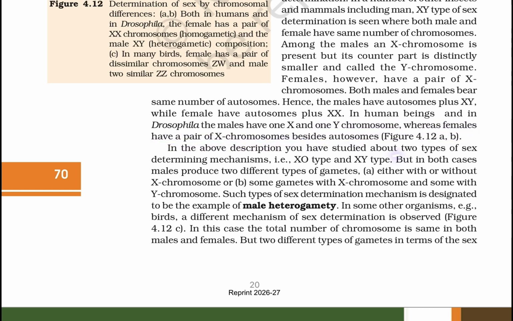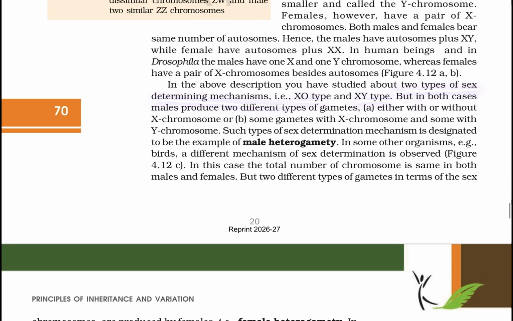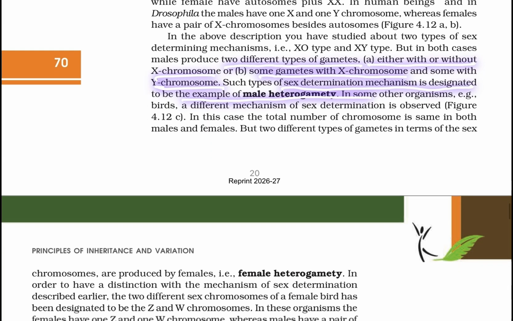X chromosomes besides autosomes. In the above description, you have studied two types of sex determination mechanism, XO type and XY type. But in both cases, the male produces two different types of gametes, either with or without the X chromosome, or some gametes with the X chromosome and some with the Y chromosome. Such a type of sex determination mechanism is designated as an example of male heterogamety.